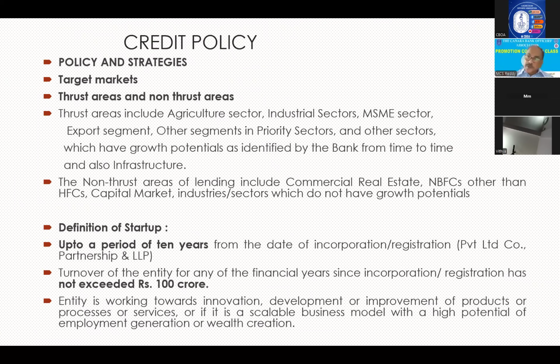Trust areas means where you can lend without much restrictions as per our normal terms, conditions, etc. Starting from priority sector onwards, so many are there: agriculture, SME, etc., including infrastructure, industries, everything comes under trust area. But in non-trust area, there are four aspects.